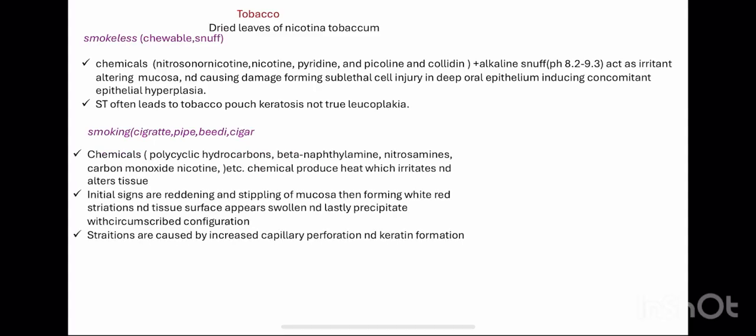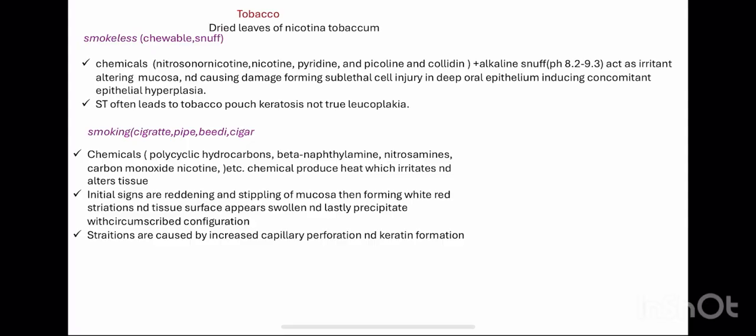So what happens is that in smokeless tobacco, these chemicals, the pH of the mouth is near neutral, okay, and this pH is alkaline, so obviously this will irritate the mucosa. So after irritation, mucosa alters and cause damage. Overall damage is done to the cell, which causing the sublethal cell injury in the deep oral epithelium, and this induces hyperplasia of the epithelium. Okay, so smokeless tobacco often leads to tobacco pouch keratosis, not true leukoplakia.